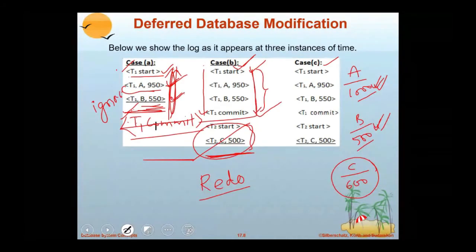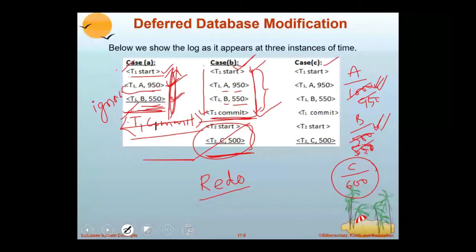It means that it changes the value of A and B to 950 and 550 respectively. Even if the failure occurs, because the commit log is there in the log records, it can use this log information to update the disk.